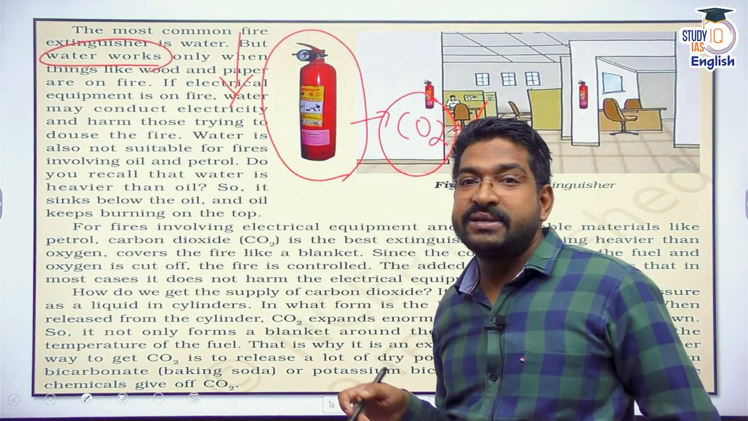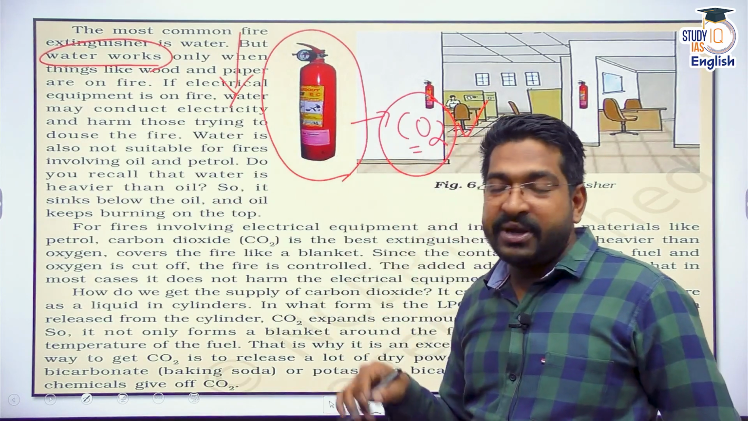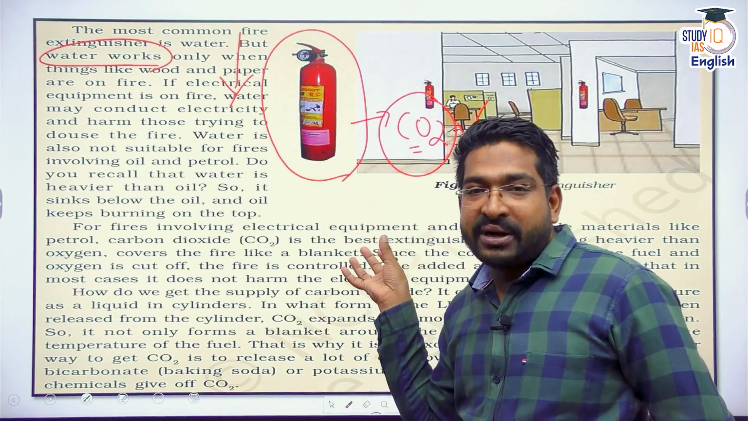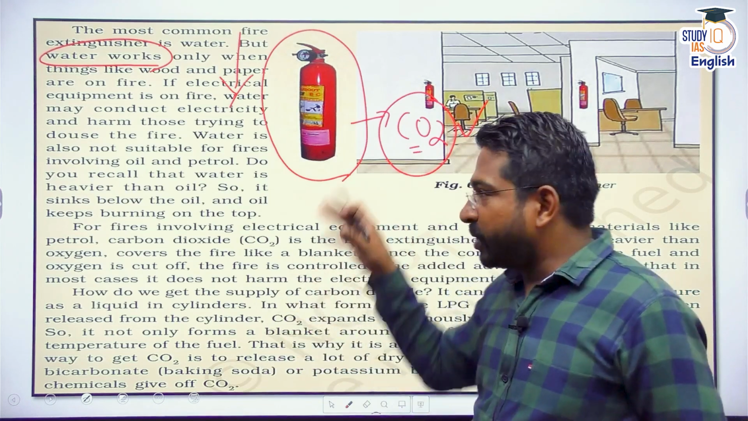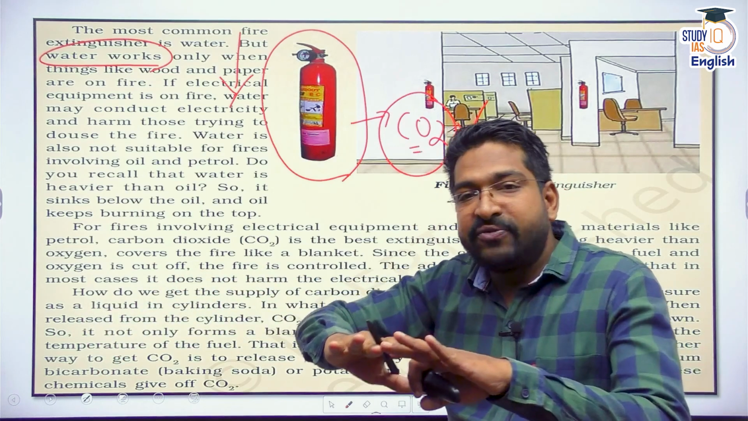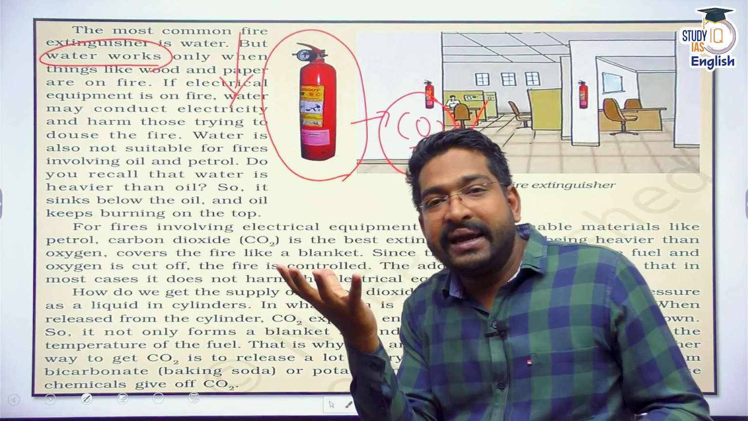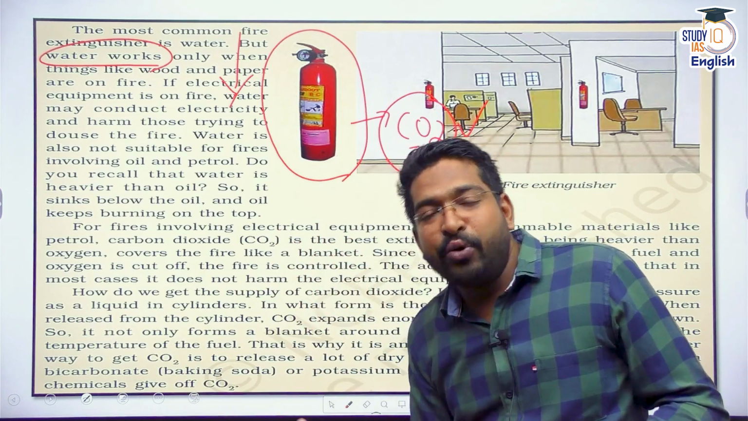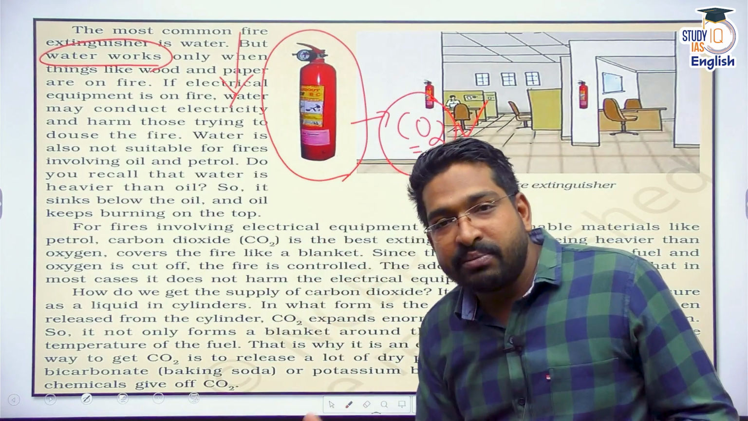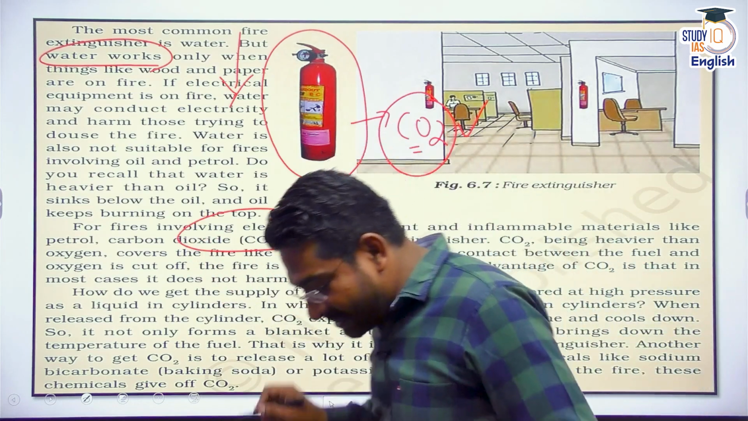Now you are telling, sir, carbon dioxide itself is now used as an extinguisher. It makes sense. Why? First of all, carbon dioxide is heavier than oxygen. It's a combustion byproduct itself. I simply apply carbon dioxide on the fire. First of all, it will form a blanket because it is heavier than oxygen, and it cuts down the oxygen supply to the combustion reaction. That's why we use carbon dioxide as a fire extinguisher.